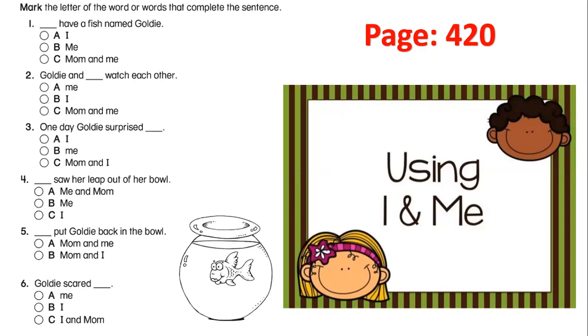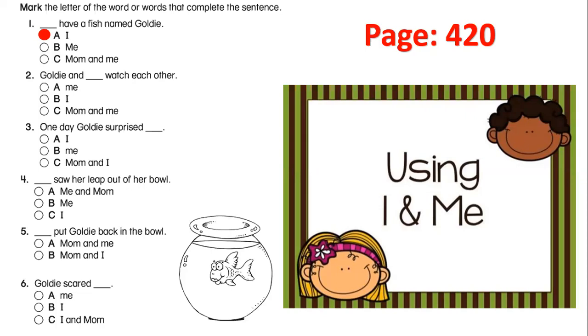I have a fish named Goldie. Should I choose I, me, or mom and me? Excellent. I have a fish named Goldie.